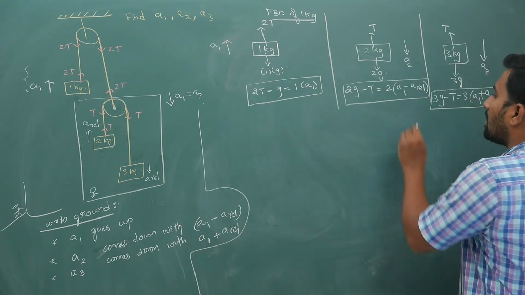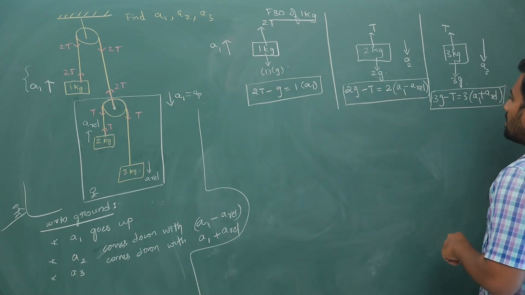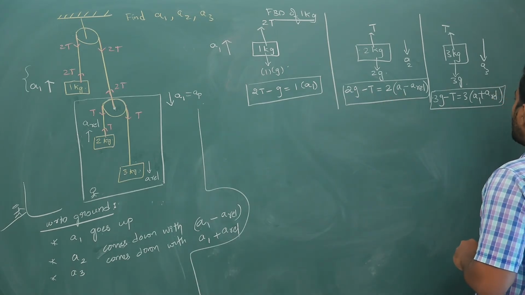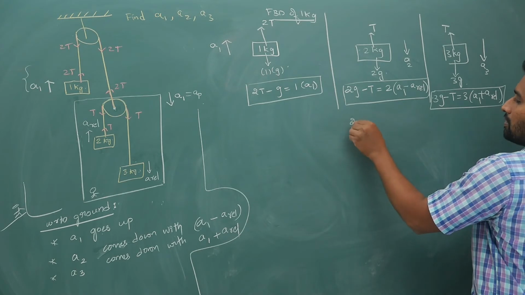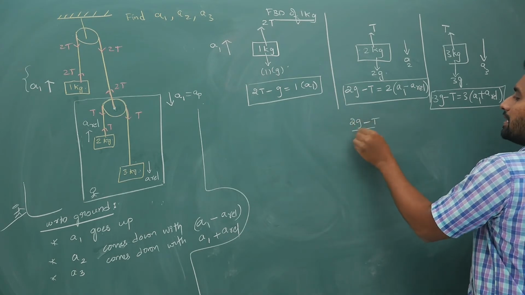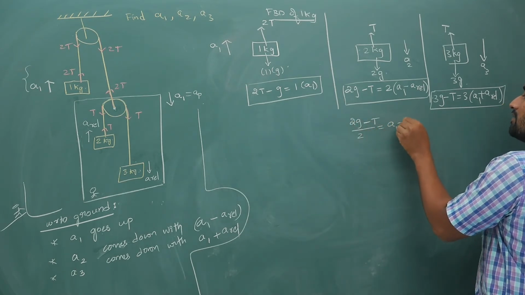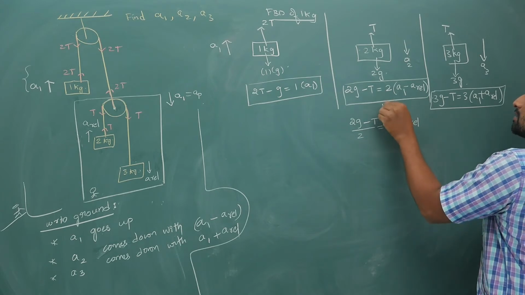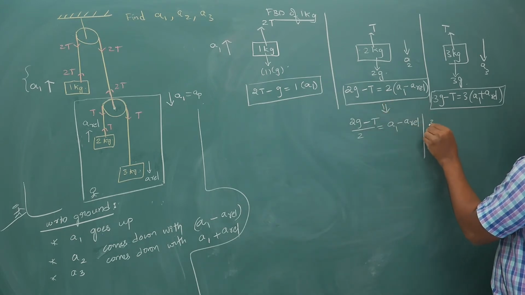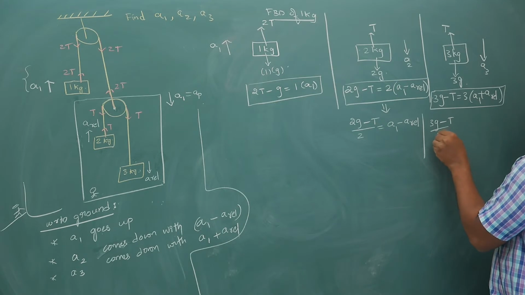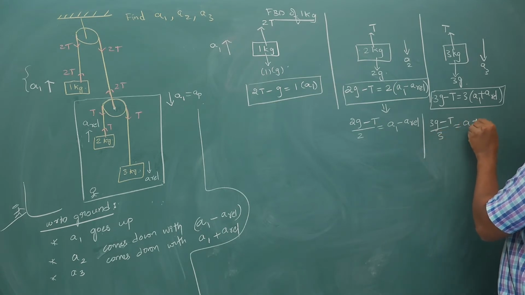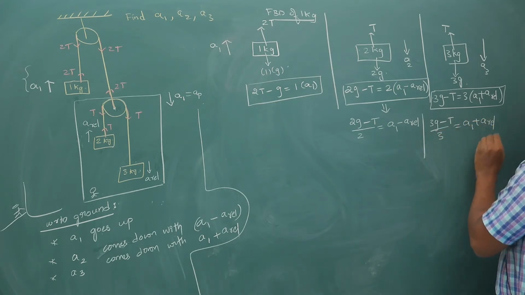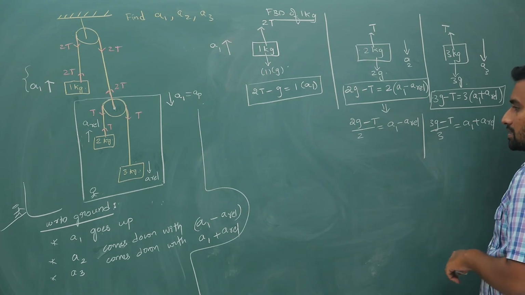So first, out of these two, let us eliminate A relative. How can I do that? 2g minus T by 2, I can write it as A1 minus A relative here. 3g minus T by 3, I can write it as A1 plus A relative. Add these two equations.